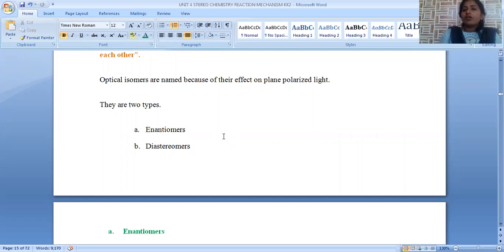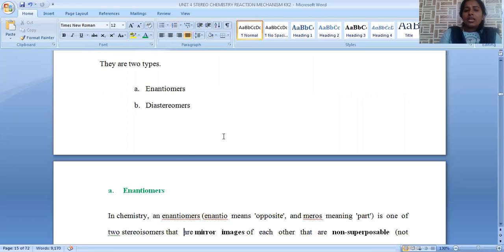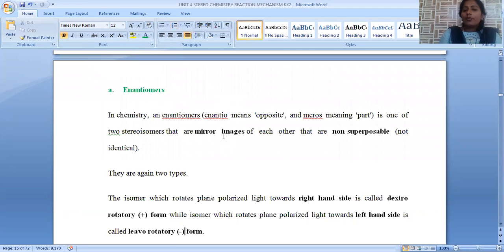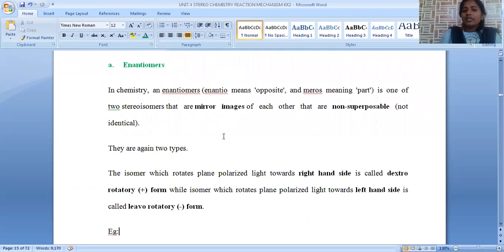Again, we can classify optical isomers into two types. One is called enantiomers, the second is called diastereomers. Let us go one by one. Enantiomers are, here, enantio stands for opposite and mers stands for parts.